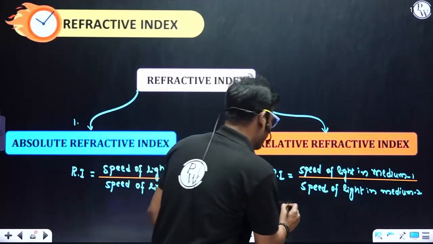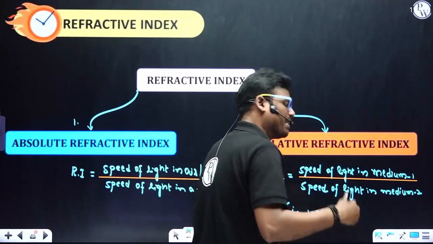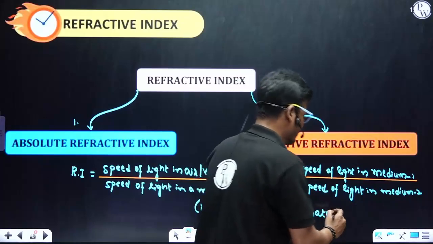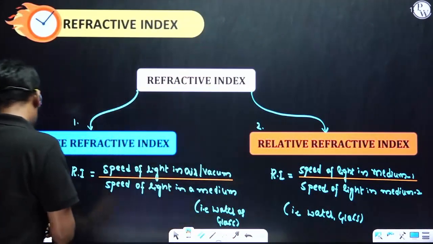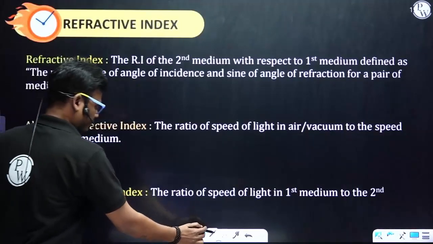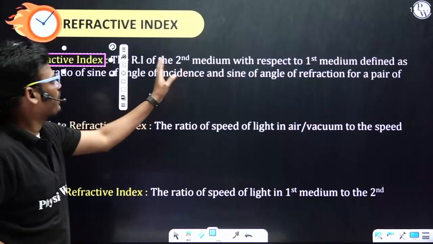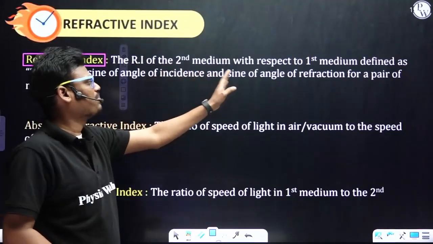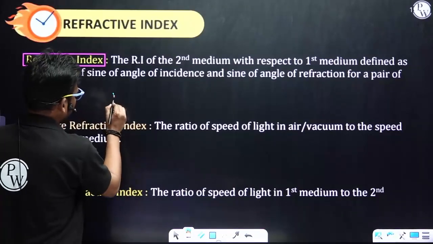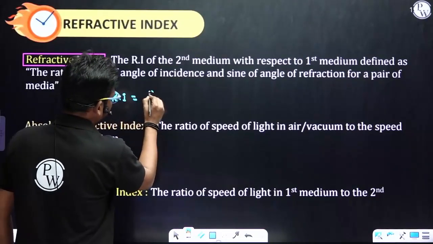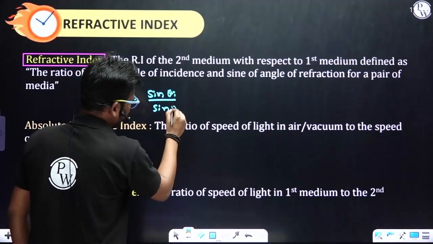It is any transparent optical medium, here I am considering glass, water, other than air. Got it? So definition wise, the refractive index of a second medium with respect to the first medium is defined as the ratio of the sine of the angle of incidence to the sine of the angle of refraction.